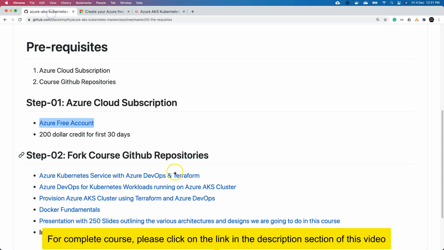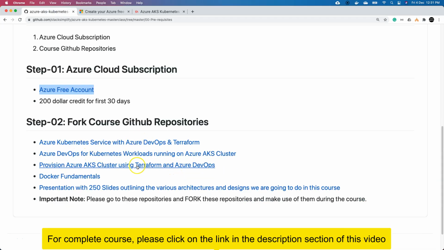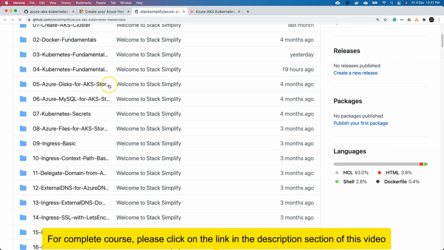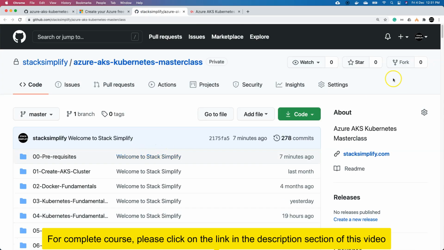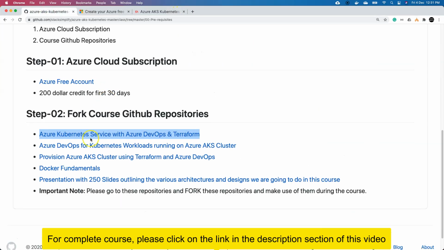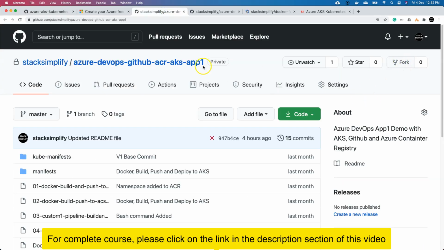Moving on, we have the course GitHub repositories. One is the repository which we are using, Azure Kubernetes Service with Azure DevOps and Terraform Masterclass, this entire repository. You can go here and fork this repository. Like this, all the repositories you have, one is for DevOps, another is for Terraform DevOps, and another is for Docker Fundamentals. All these respective GitHub repositories you can fork and start using from your GitHub account.